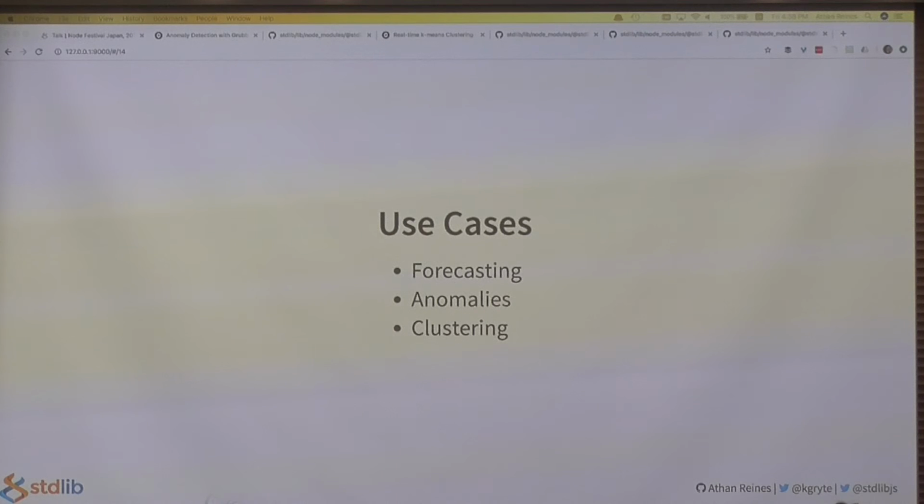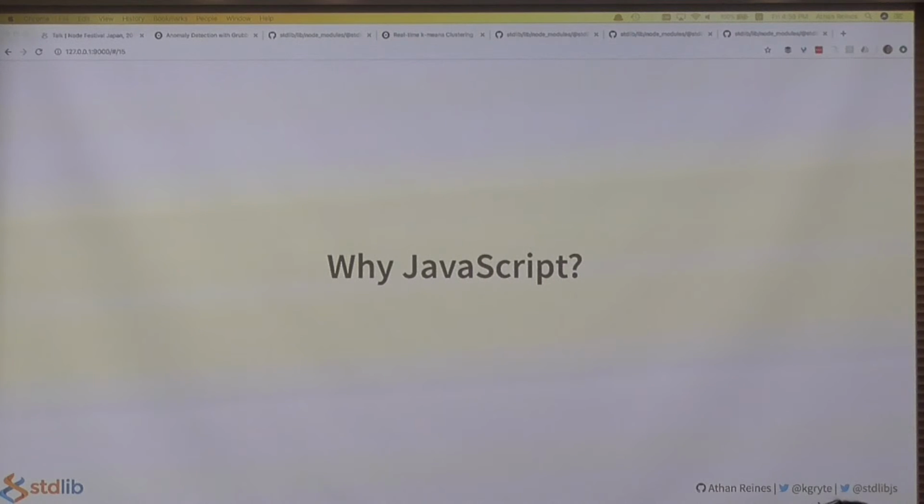So at this point, hopefully I've convinced you just a little bit why real-time machine learning sounds useful. But why do any of this in JavaScript? Especially when there are other languages that you could do this in, such as R and Python.